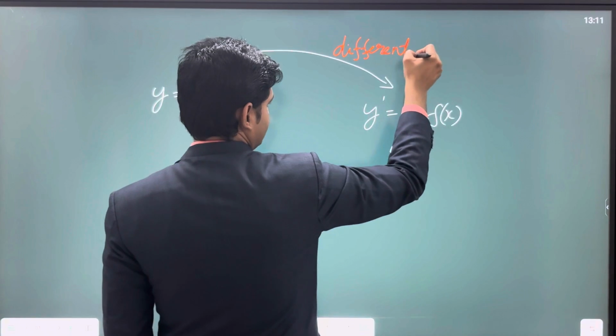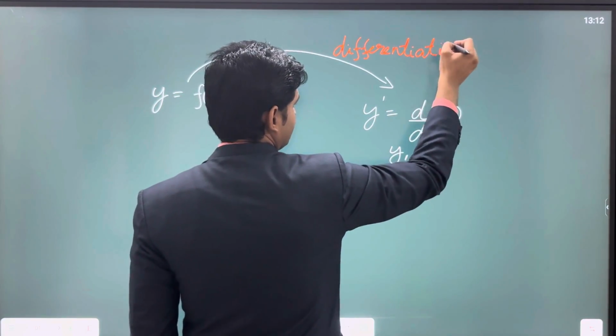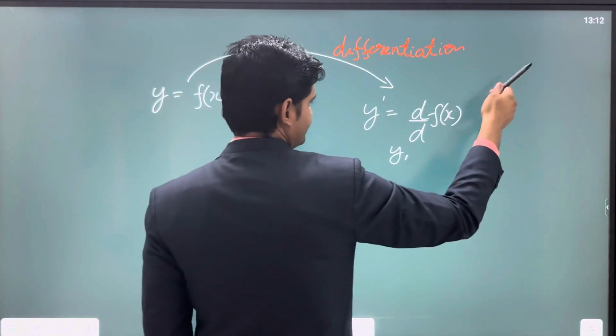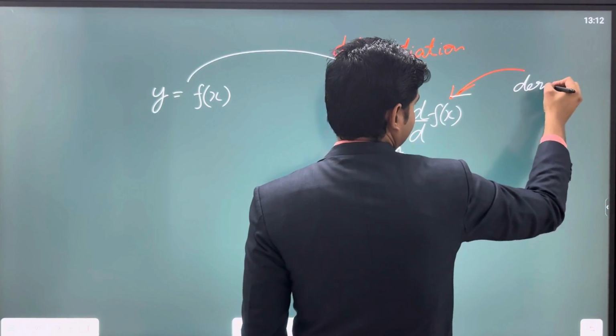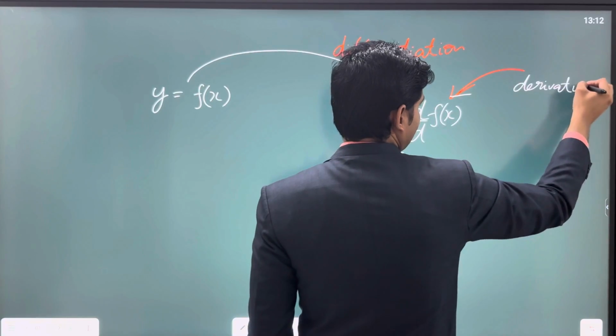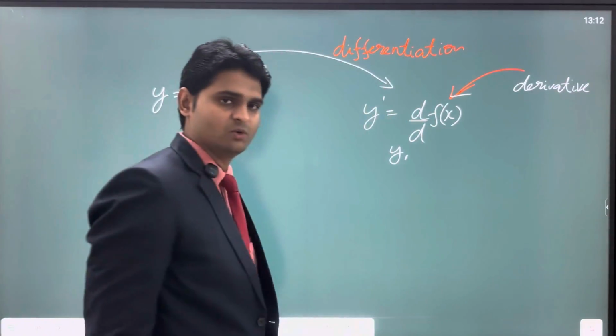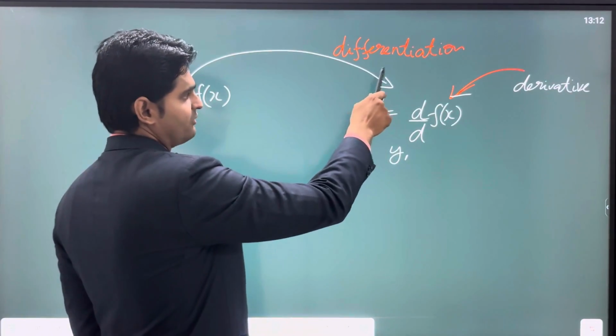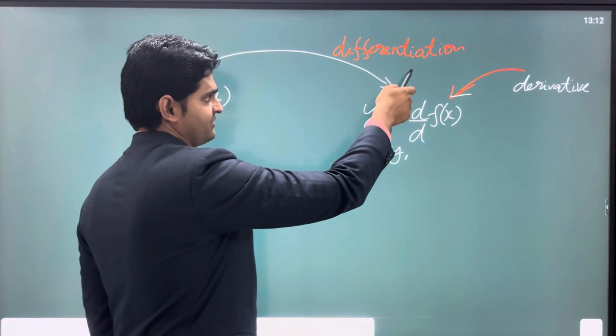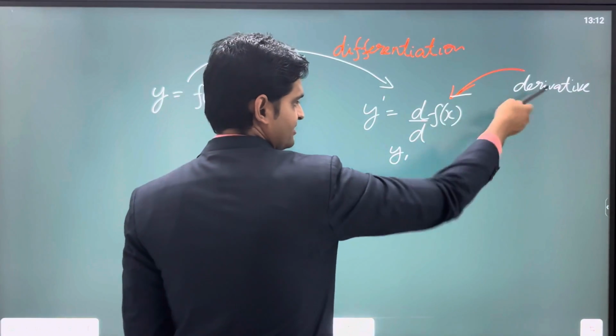This process is known as differentiation, and the result is known as derivative. Many a times the words are interchangeably used, but yes, there is a slight difference. The process of finding out the derivative is known as differentiation, and the result is a derivative.